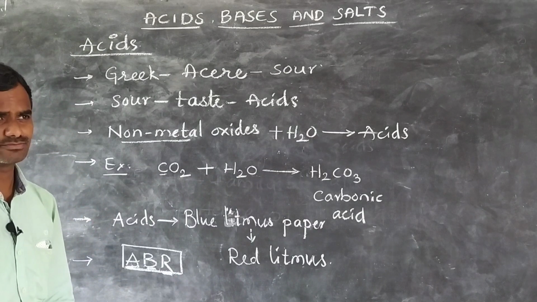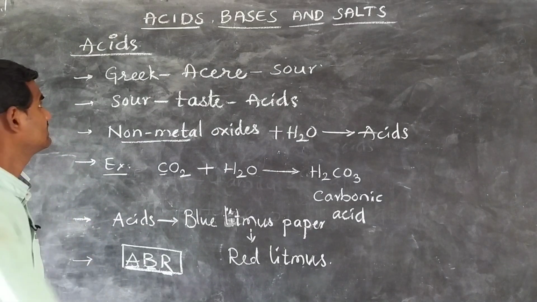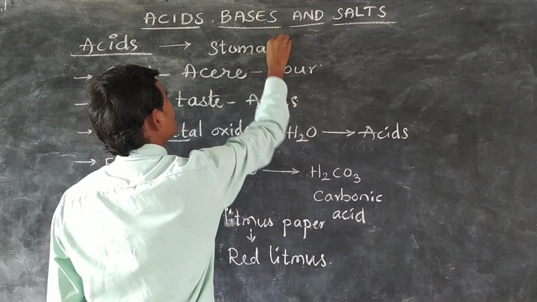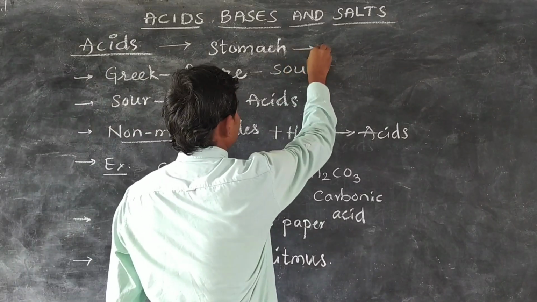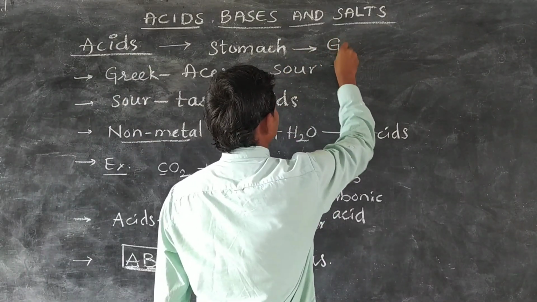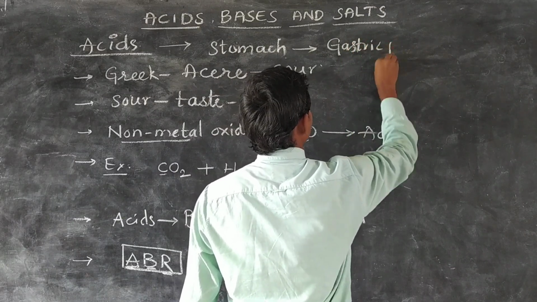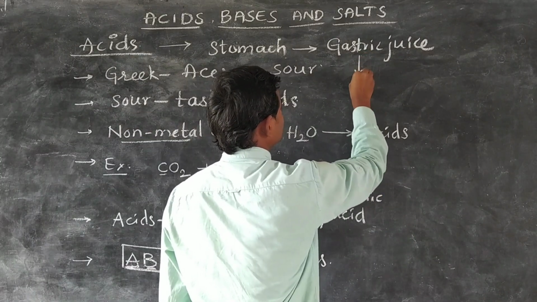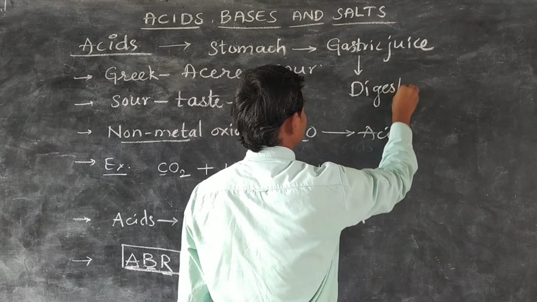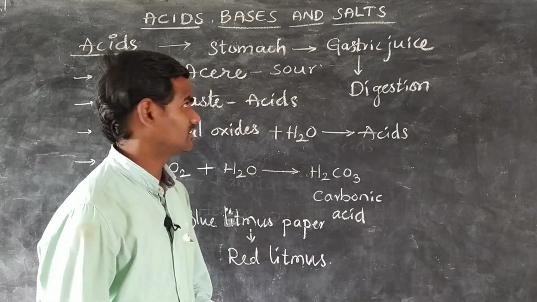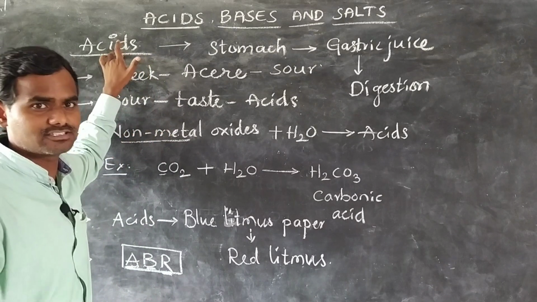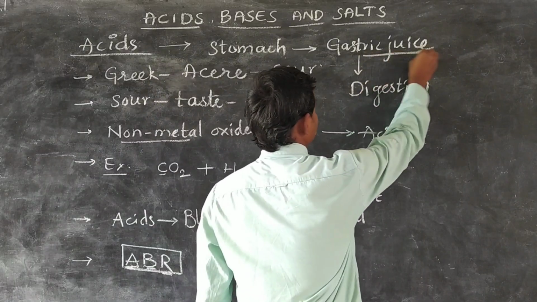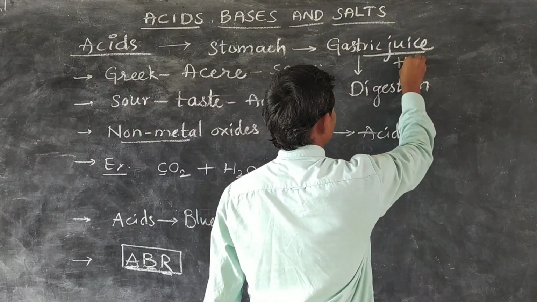And these acids are mainly used in our body, in our stomach. Acids are released in our stomach. This is called gastric juice, which is released in our stomach, and this gastric juice is useful for the process of digestion. Without acids we cannot digest the food material. The acid which is present in this gastric juice is hydrochloric acid.